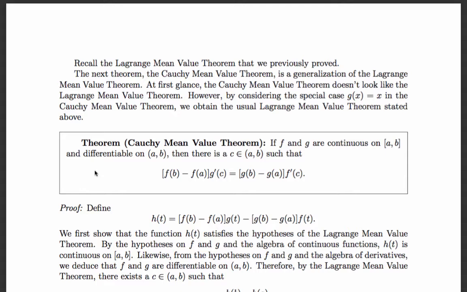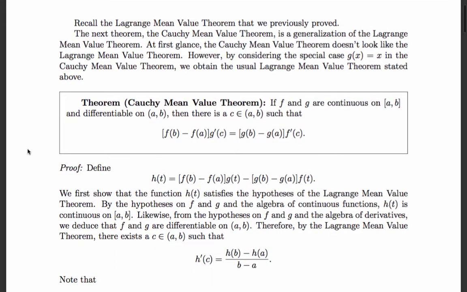So recall the Lagrange mean value theorem from a couple lectures ago, which we just called the mean value theorem. But we'll say today the Lagrange mean value theorem to distinguish between this new mean value theorem we're going to look at, the Cauchy mean value theorem. We can look at the Cauchy mean value theorem as a generalization of the mean value theorem of Lagrange. At first glance, of course, it doesn't look alike, but let me give you the theorem and hopefully convince you that the Lagrange mean value theorem is a straightforward result of the Cauchy mean value theorem.